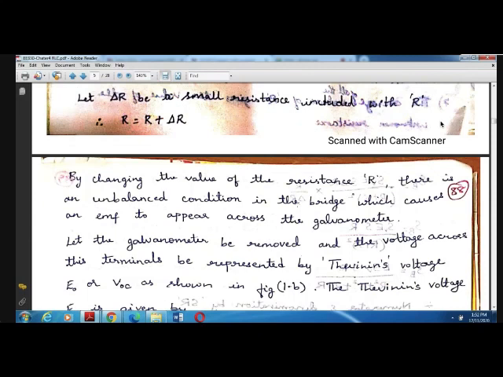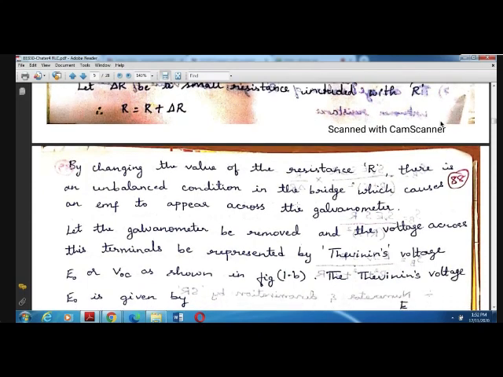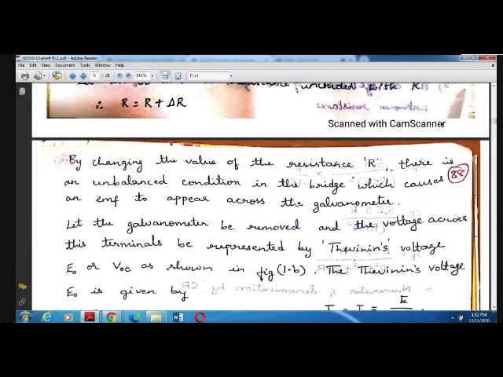So let the galvanometer be removed and the voltage across these terminals be represented by Thevenin's voltage. Have you studied Thevenin's theorem in networks? Yes, ma'am. Okay, then you know how to apply Thevenin's voltage.